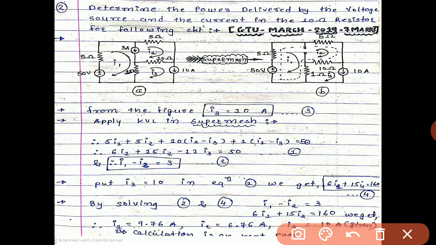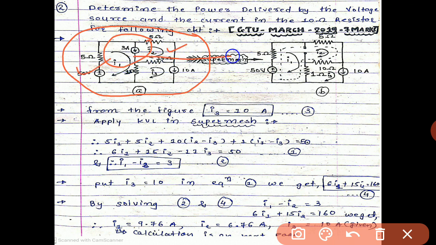So let us discuss. The question is: determine the power delivered by the voltage source and the current in the 10 ohm resistor for the following circuit. So one circuit is given over here. First of all we determine the super mesh. A super mesh is developed only when one current source is common between two meshes. So let us see which current source is common. So 3 ampere is common between loop 1 and loop 2.